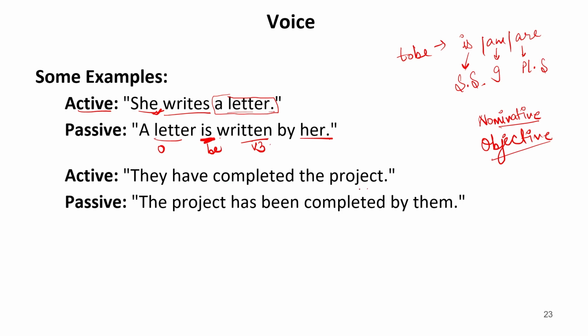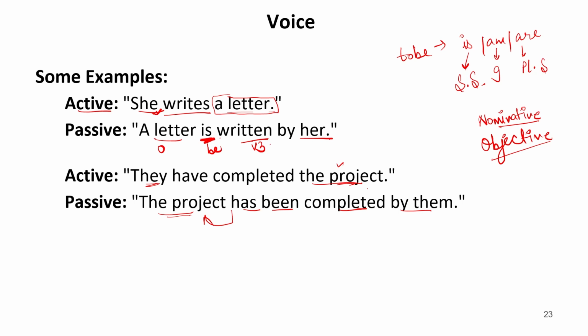They have completed the project. Now the object is the project. The project is singular, whereas they is plural. So whenever we are making this object a subject, the verb is used according to this. The project is singular, therefore we have used has been completed. The third form of completed is again completed, by them. So they is converted into them, that is the object. So these are some examples of active and passive voice.